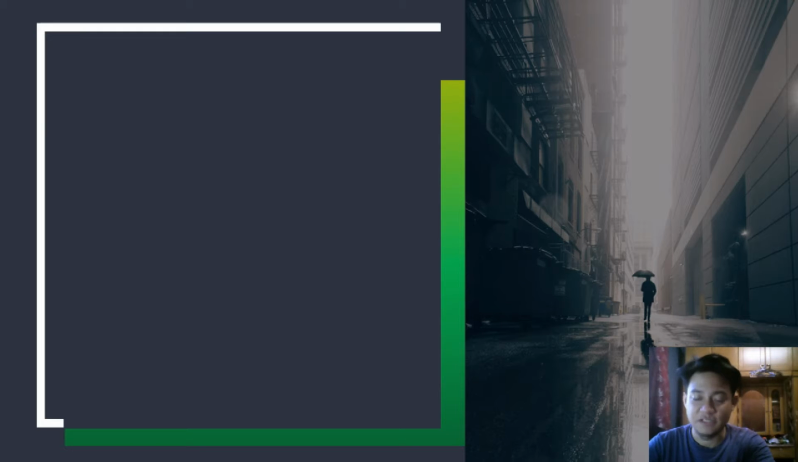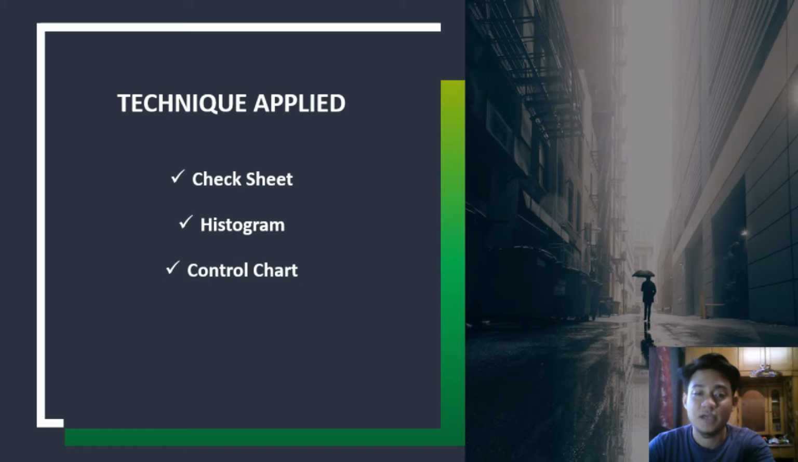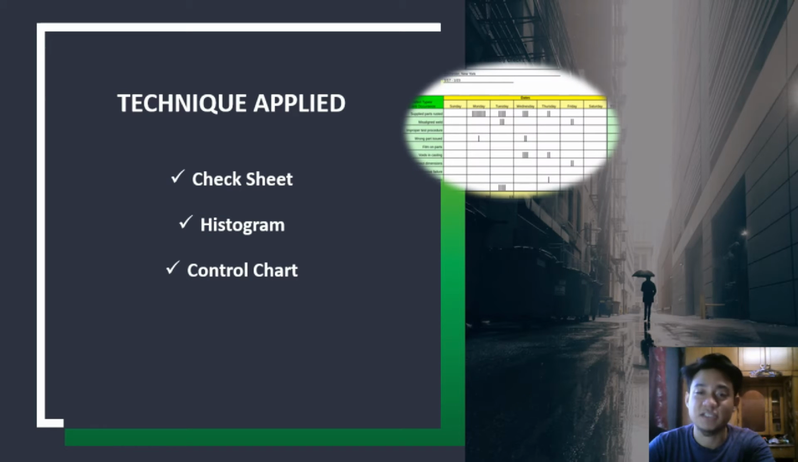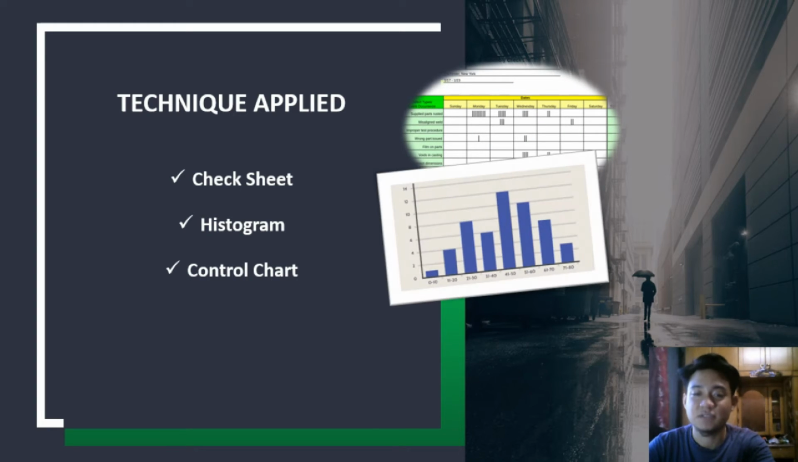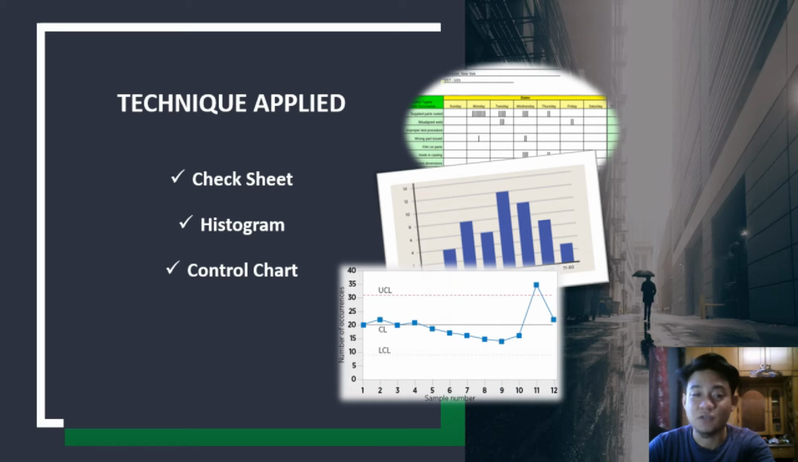From the previous explanation, we can see there are 7 basic tools in QCR. For this project, the techniques that we applied to summarize the data are check sheet, histogram, and control chart. These are examples of check sheet. This is histogram. And lastly, the control chart. This is how it looks.